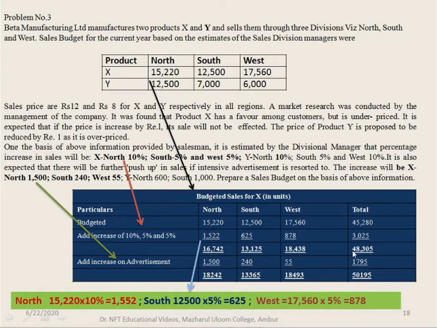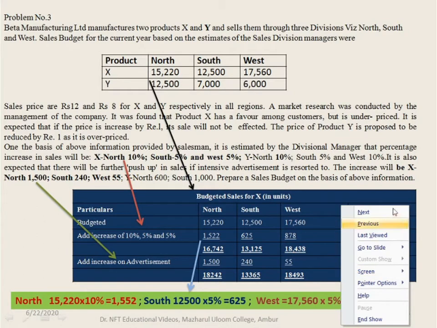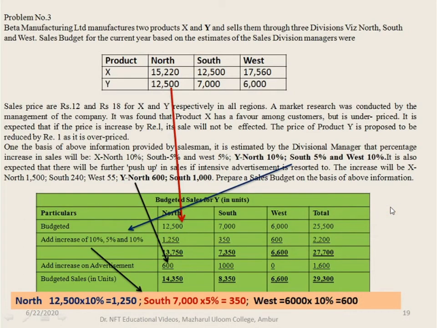Similarly, we will prepare the problem for the budgeted sales of Y as well. The budgeted sales in units are 12,500, 7,000, and 6,000. The total is 25,500. And there is an increase in sales of 10%, 5%, and 10%.